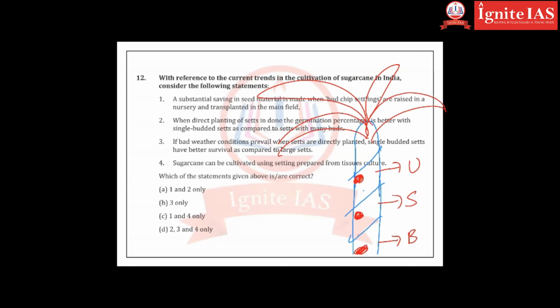Now every bud has the capability to grow into a larger plant. When you use these buds for growing further plants, it is very beneficial to grow them in a nursery, and you can save time and money also. One is correct. Okay, let us see the fourth statement.